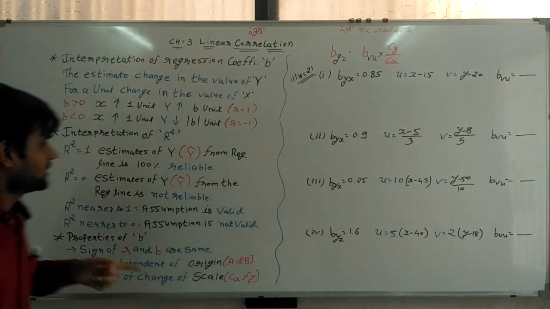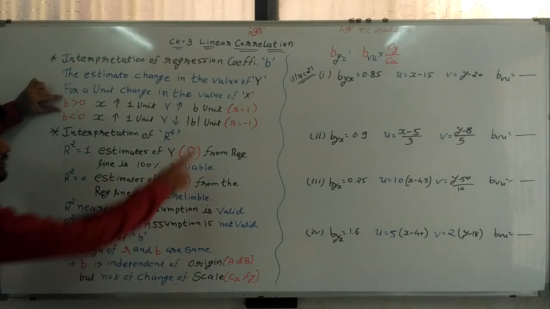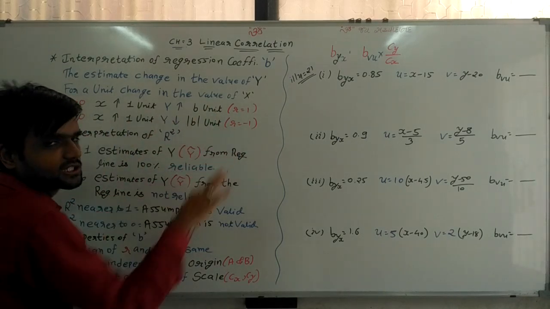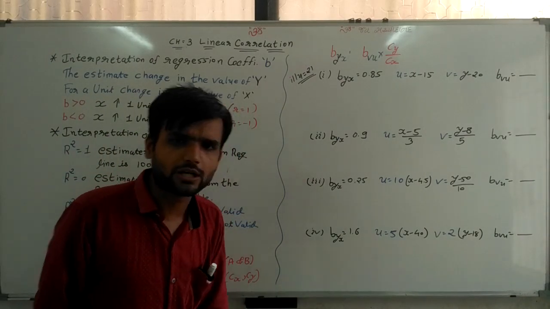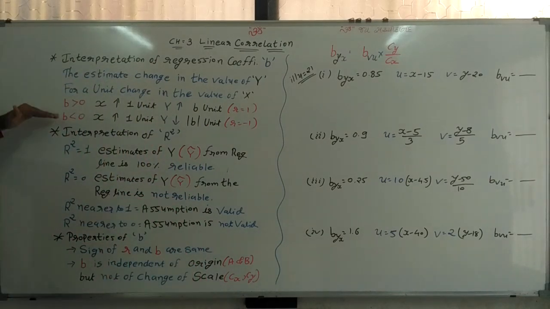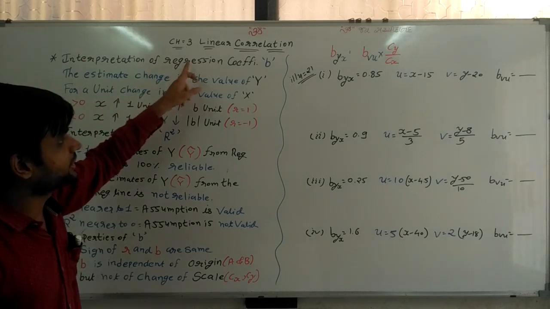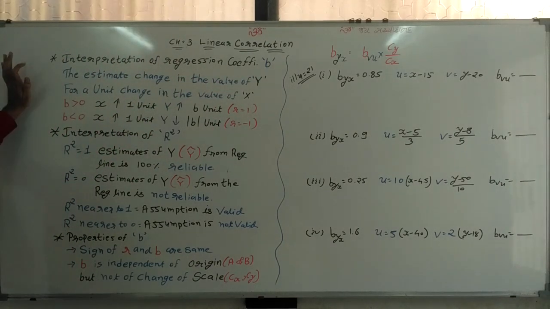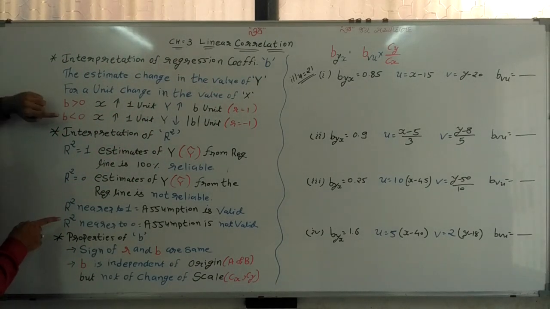So, the simplest rule: b positive, r is equal to 1; b negative, r is equal to minus 1. That's it. What we have done here is the interpretation of the regression coefficient b.